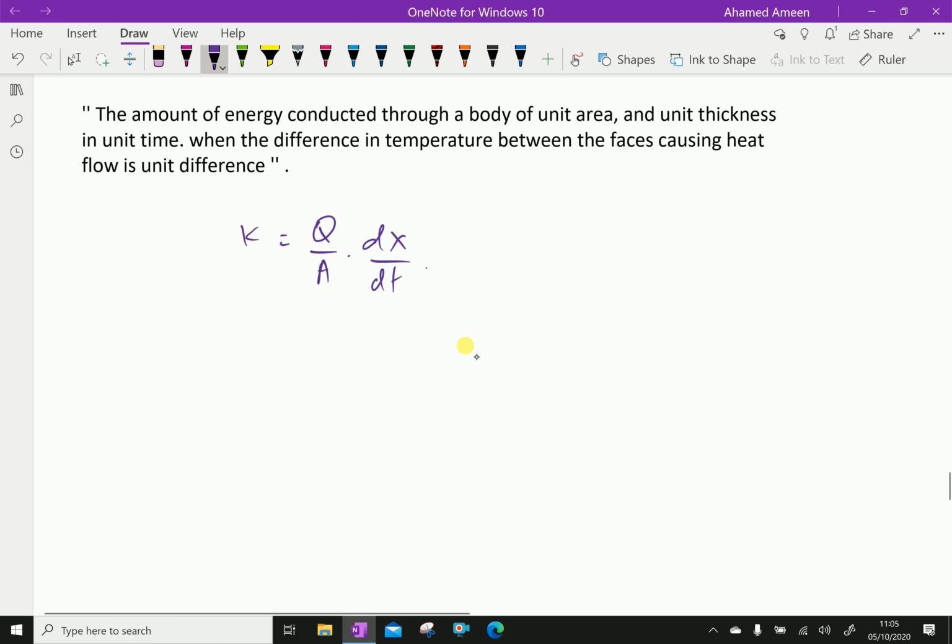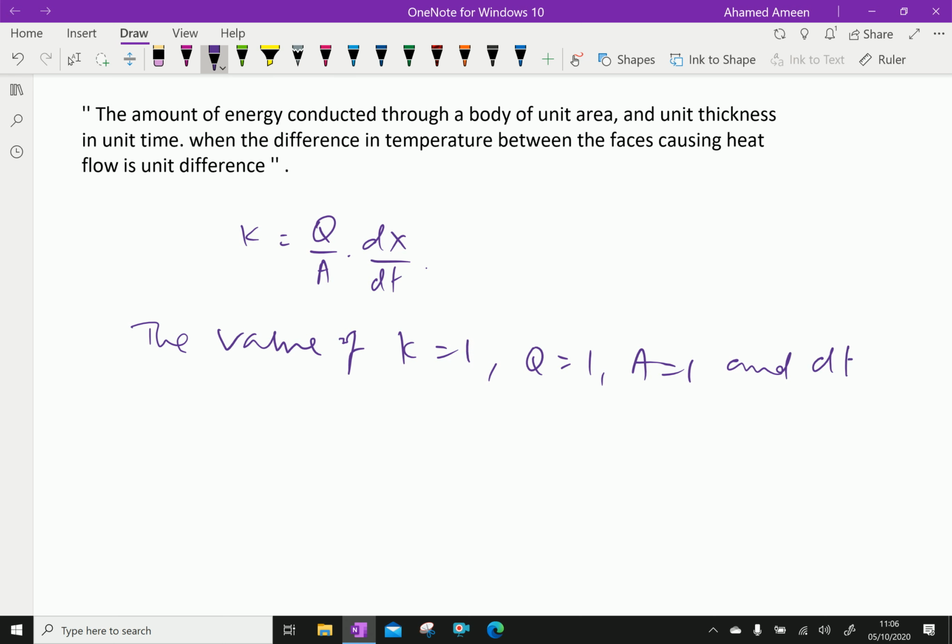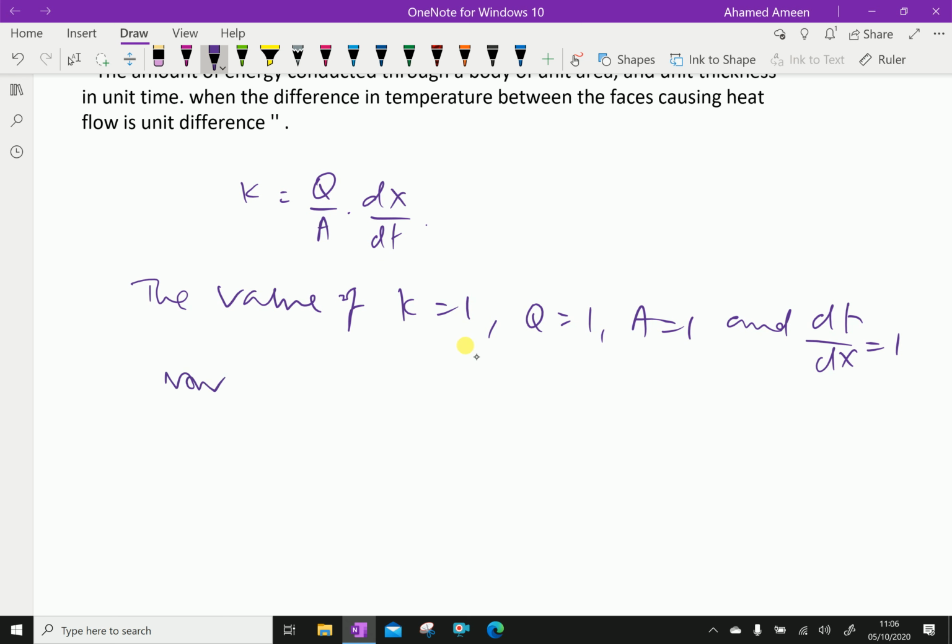The value of K equals 1 when Q equals 1, A equals 1, and dT by dx equals 1. Now we can write K equals Q by A, then dx by dT; suppose it's L, we will do.